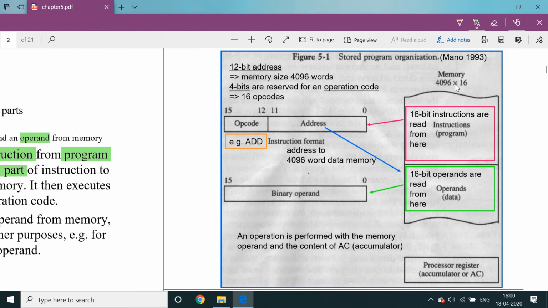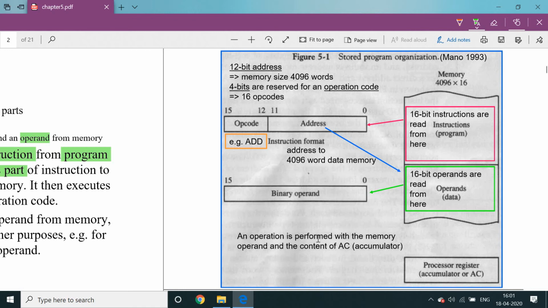Here this symbol is not a multiplication symbol. Simply it is read as 4096 by 16. The 16 is the word size or location size. That is the size of the memory: the total number of locations is 4096, and each location is 16 bits long. That is the representation of the memory size.